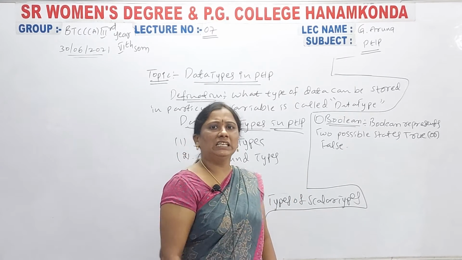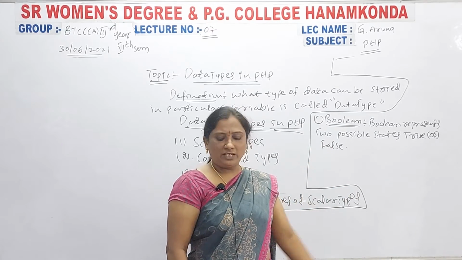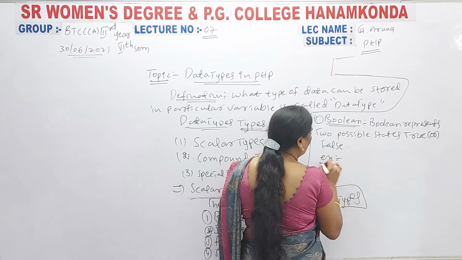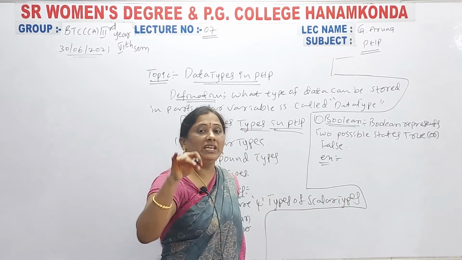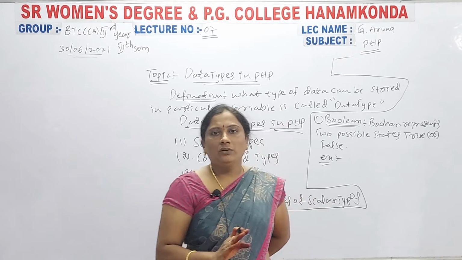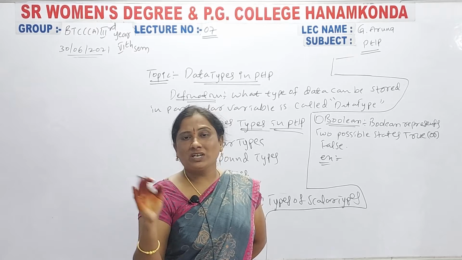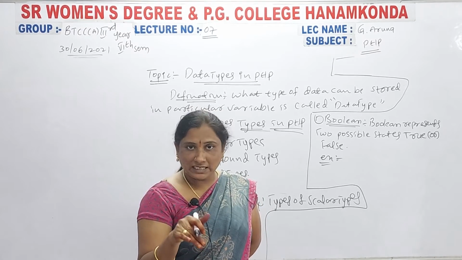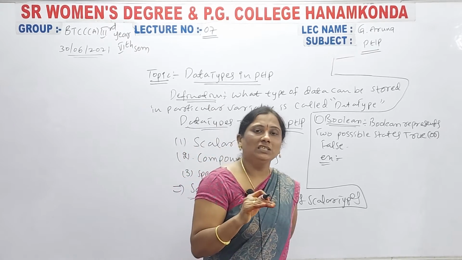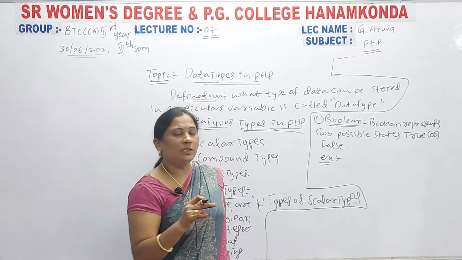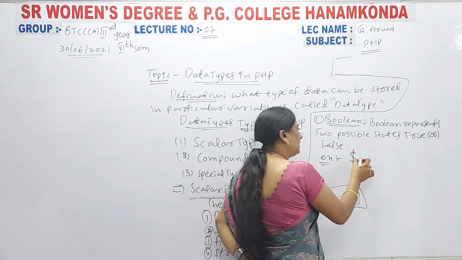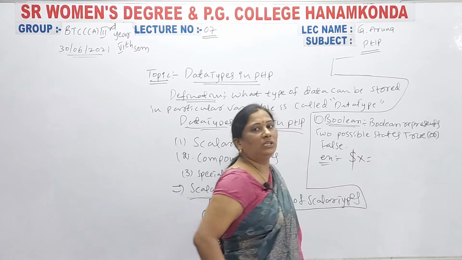How can you declare these variables in PHP in the programming part? For example, how do you declare a variable in PHP? The main difference compared to other languages like C, C++ and Java is that you have to declare the variable with the dollar symbol. Dollar x means this is a variable in PHP.